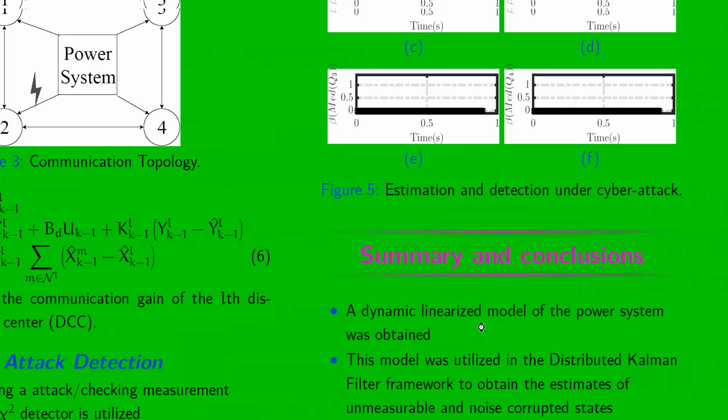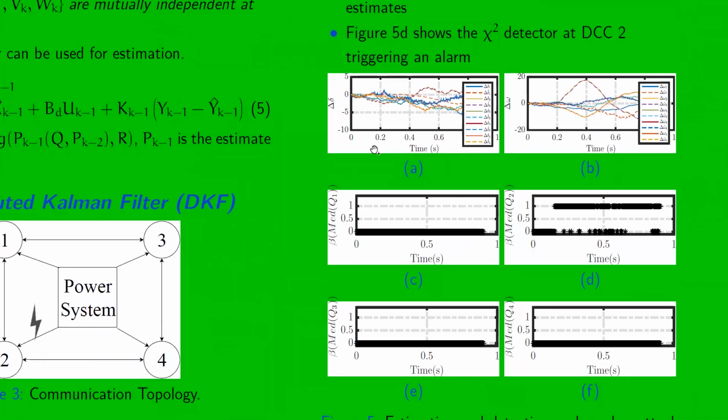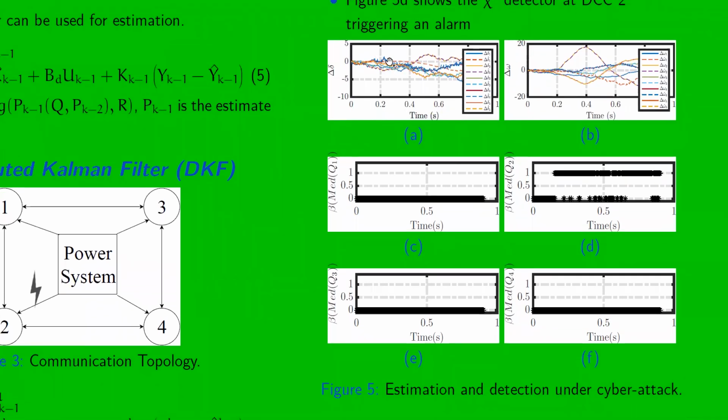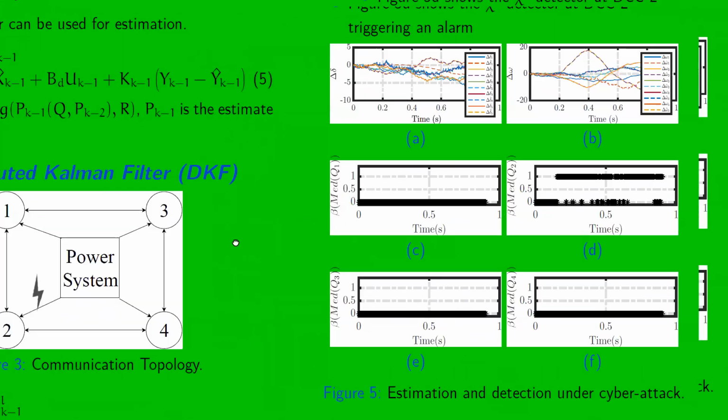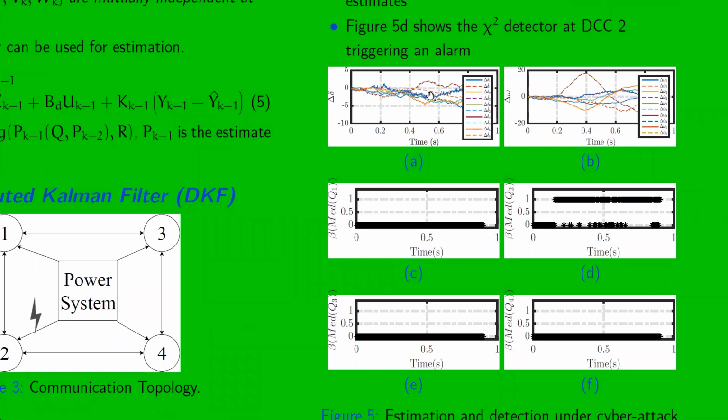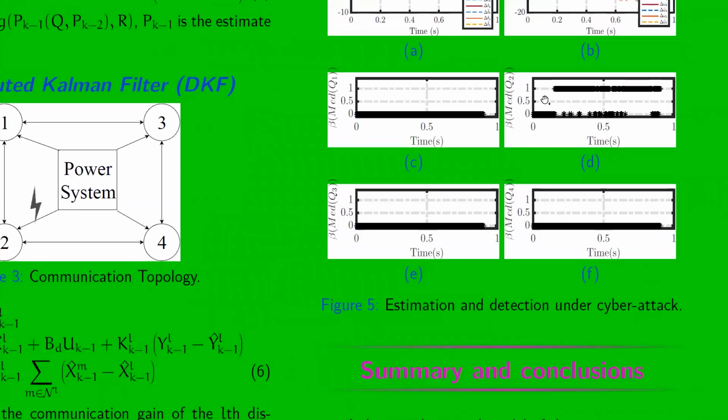Moving on to the attack case, in the case the measurements are attacked, so currently delta 4 and omega 4 measurements have been targeted at control center 2, and we can see that there are spikes in the estimate. So the estimates delta 4 hat and omega 4 hat are not good because of the presence of attacks. Furthermore, we see that the chi-square value shows that an attack has occurred at control center 2.